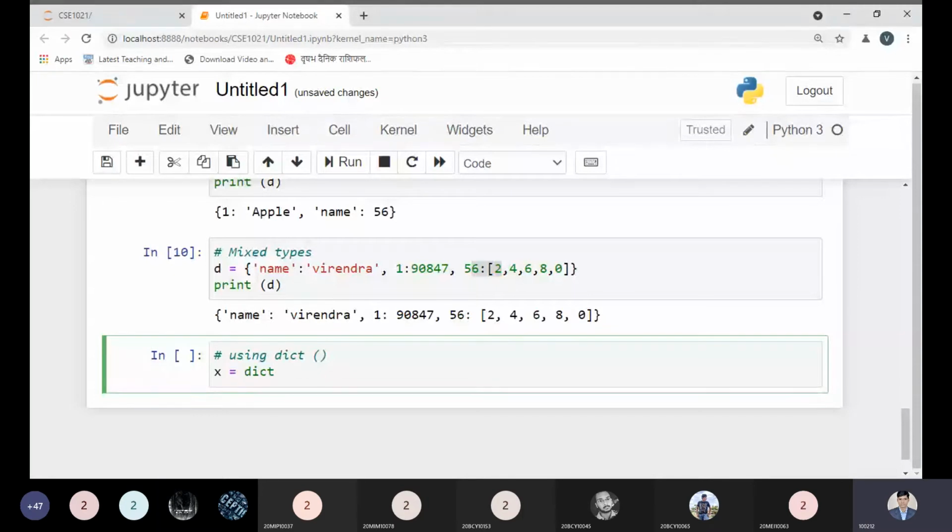Okay, so now by using the dict method, we can also define the dictionary. It is also a very easy concept. So in the dict method, what do we need to define? We need to define the same.